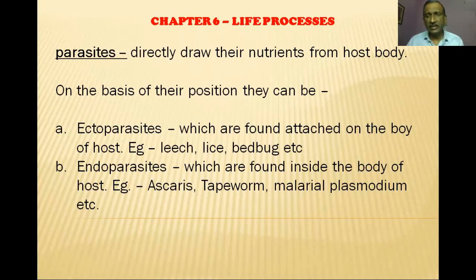So endoparasites are those parasites which are found inside the body. Examples are Ascaris, tapeworm, malaria plasmodium, etc. And many of them usually cause diseases. Okay, malaria plasmodium is what causes malaria in us. Similarly, typhoid, pneumonia, etc. Many other diseases are there, and खैर अब वायरस के बारे में तो अभी हम नहीं